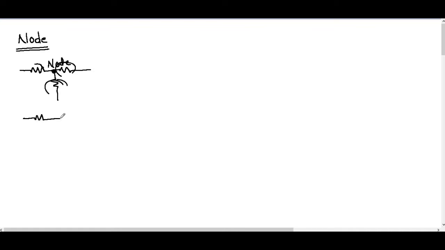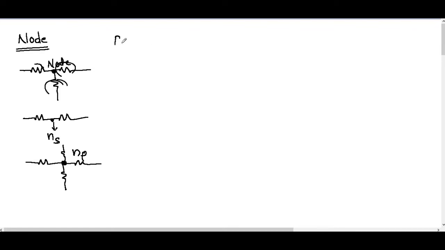If there are only two branches, this interconnection point is nothing but a simple node. If you consider three elements or four elements, the interconnection of all these elements is a node. This node is a principal node. That is, the point of connection between three or more branches is a principal node. This is about the node.